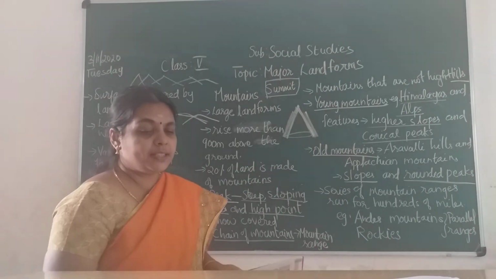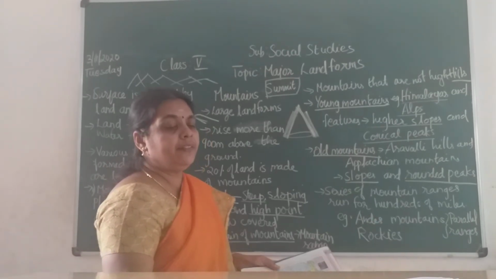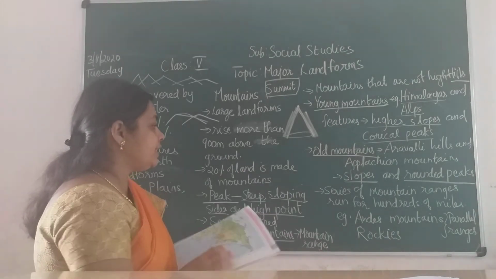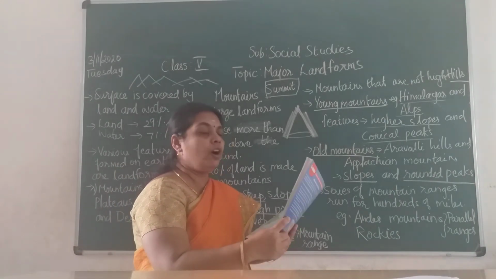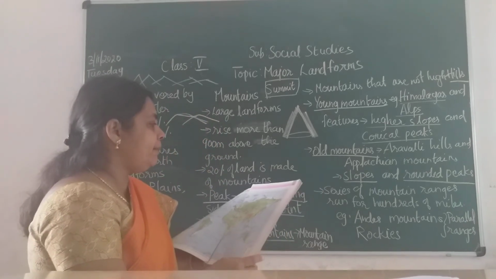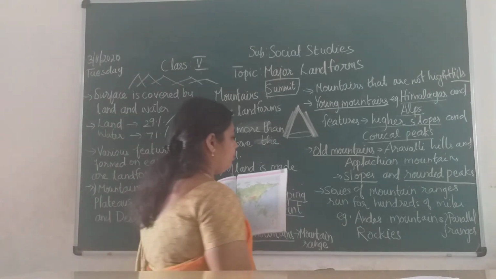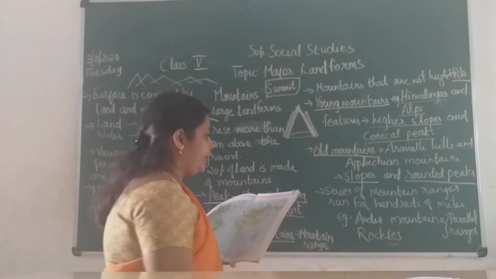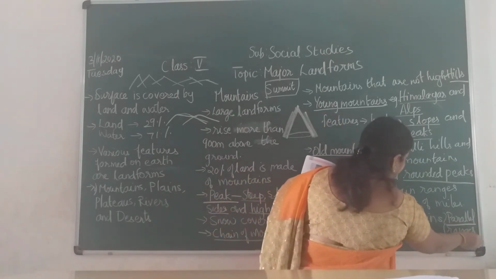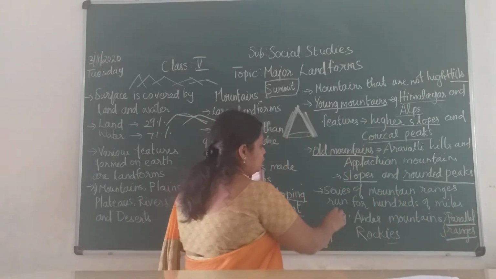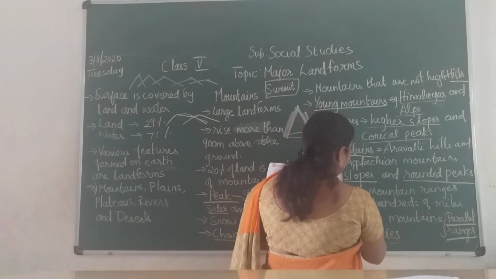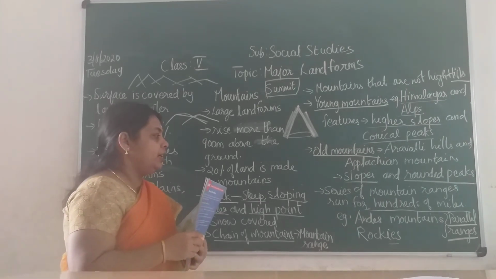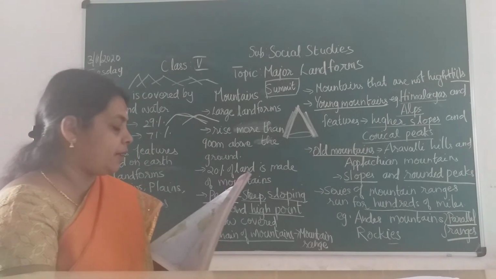Then there are series of mountain ranges that run for hundreds of miles. Examples are the Andes Mountains and the Rockies. They are called parallel ranges of mountains, children. So, series of mountain ranges run for hundreds of miles. I will show you in the map this Andes Mountain and Rockies. Observe here, children.